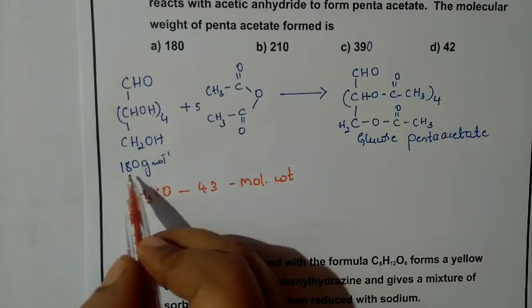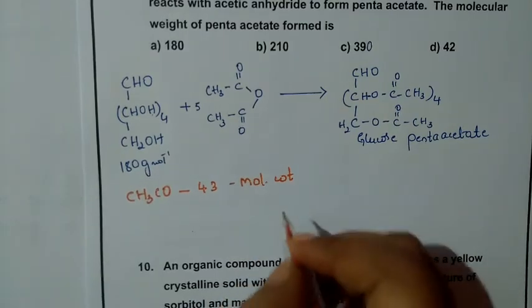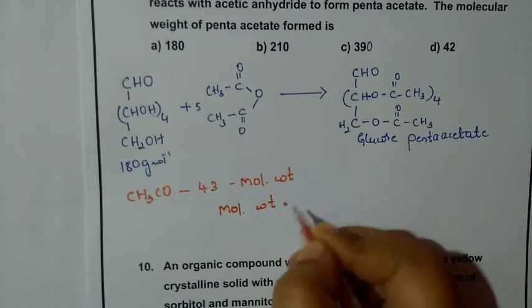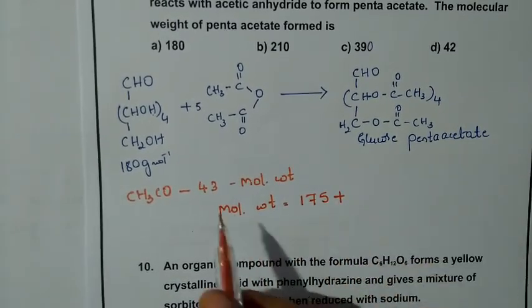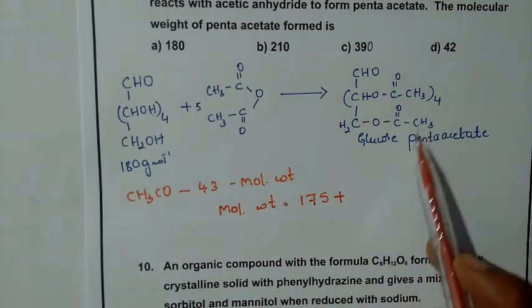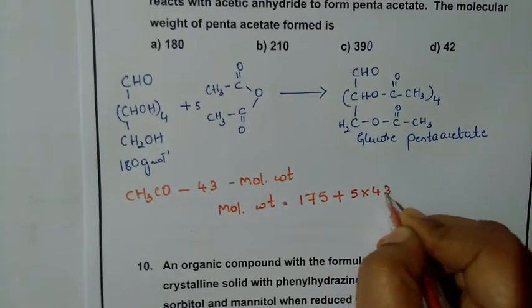So 180 and that 5 hydrogens less, so molecular weight we are calculating. Molecular weight is equal to 175 plus 43 for this one, 43 for this one. How many groups are there? 5 such groups. So 5 into 43.